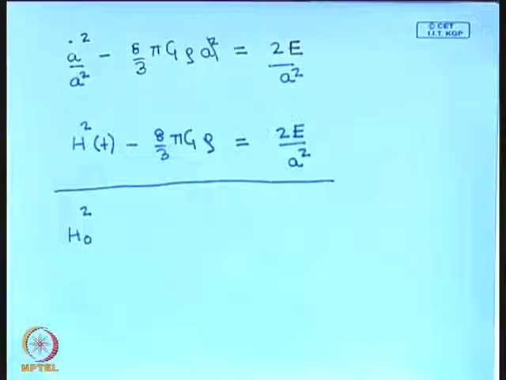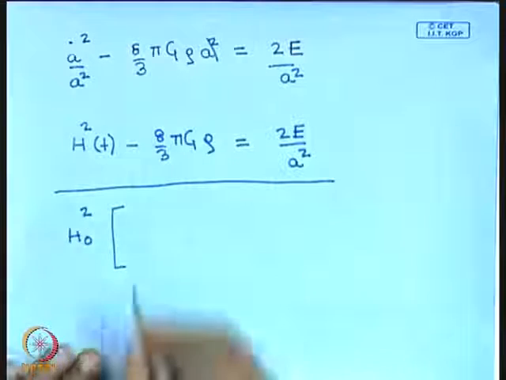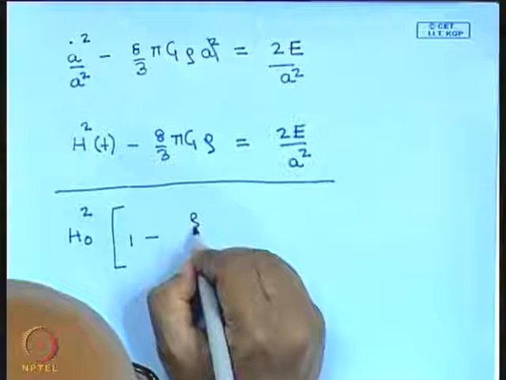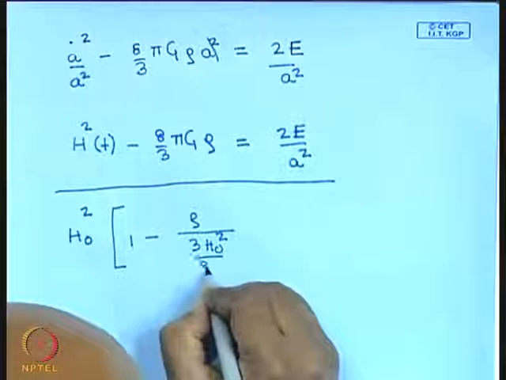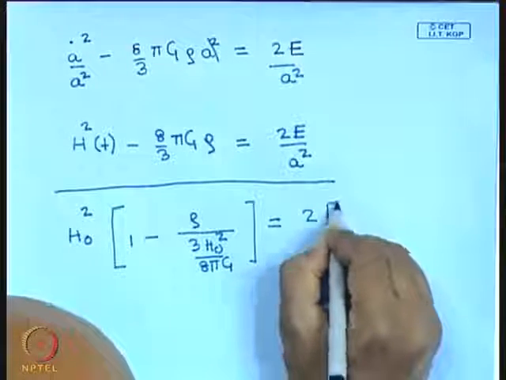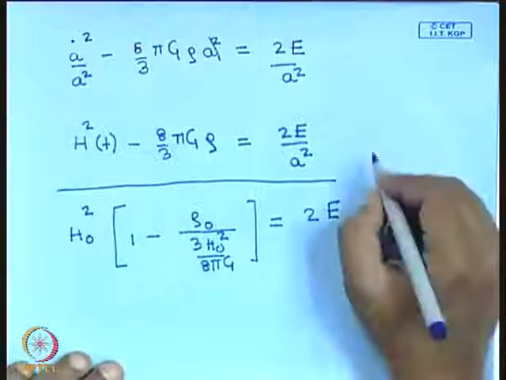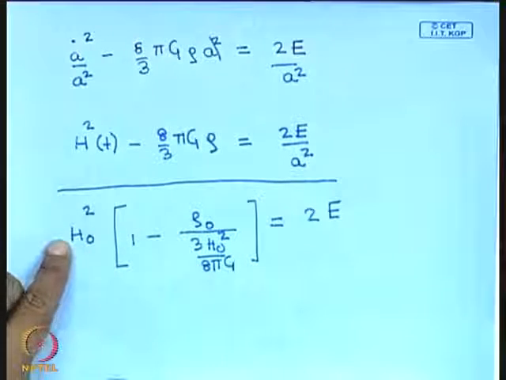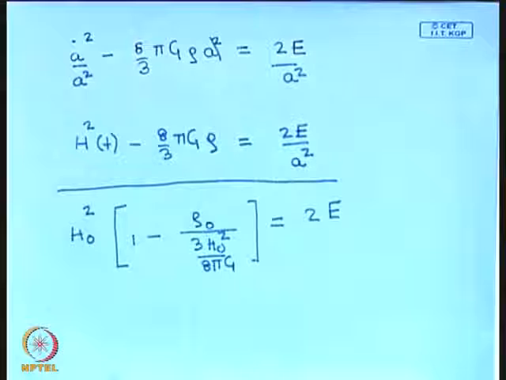h naught squared, and I can take h naught square common over here on the left hand side. Then I have 1 minus rho divided by 3 h naught square by 8 pi g is equal to 2E rho naught. So if I apply this equation to the present epoch, means t equal to t naught, then this becomes the present value of the Hubble parameter, this becomes the present density, and this becomes A naught, which is 1, which we have chosen to be 1.